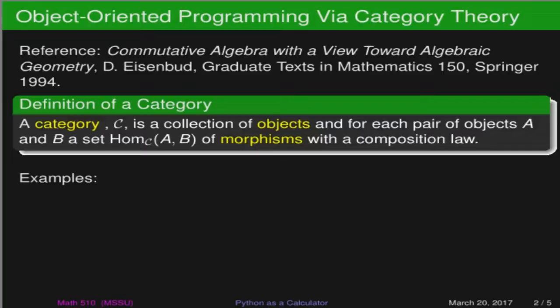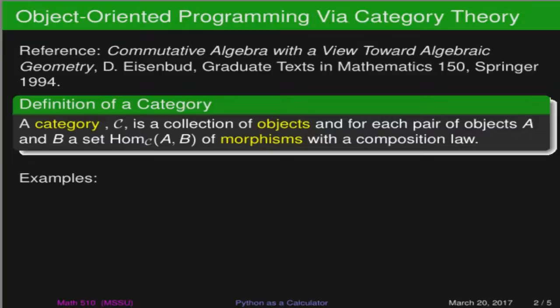So a category is basically a collection C of objects. For each pair of objects that you have, you have a corresponding set of morphisms from the object A to the object B. Along with these morphisms, you have the notion of a composition law. In the background, what you're really thinking is that you have some kind of functions on these particular objects, and those really are what you are calling your morphisms.